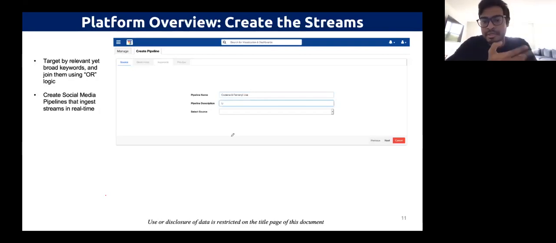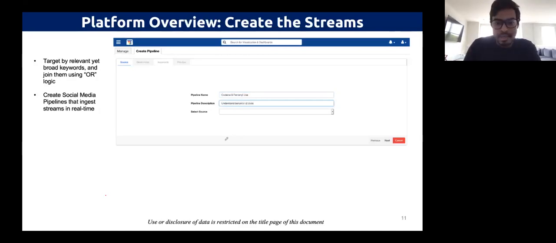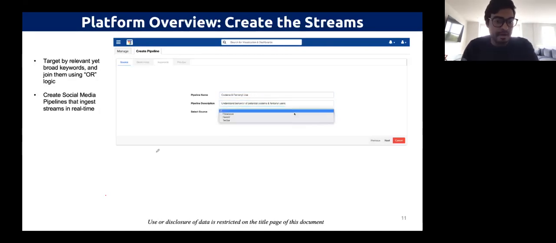We give it a description to be able to study and understand behavior of fentanyl and codeine use. And then for the source, we select whether we're going to get the data from Facebook, Reddit, or Twitter. So we select Twitter for the purpose of this.